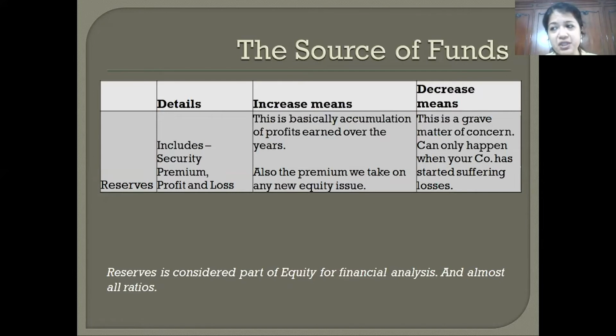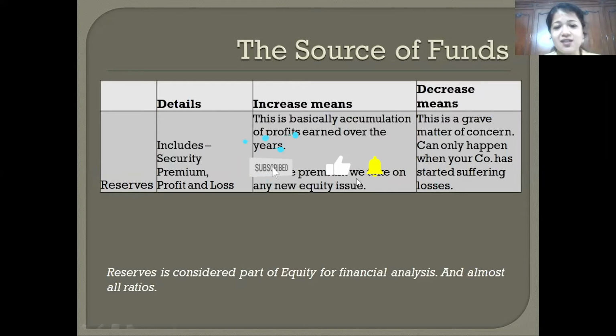It basically means that you may have paid 10 rupees per share for your company. If I have to now participate in your company, and you think your company values at 20 rupees or 40 rupees, then 10 rupees will go into the capital and the balance 30 rupees will go into security premium. So this is derived based on the valuation of your company.